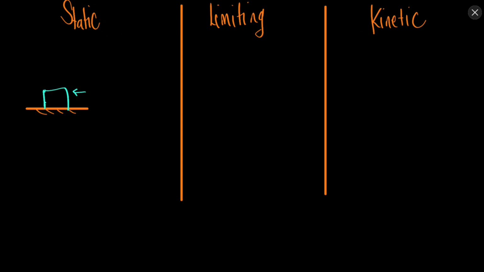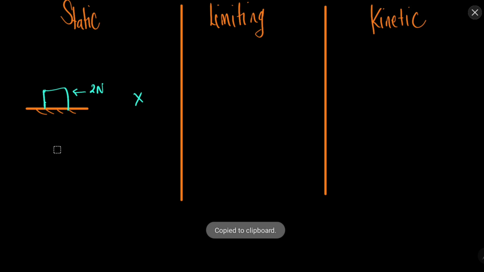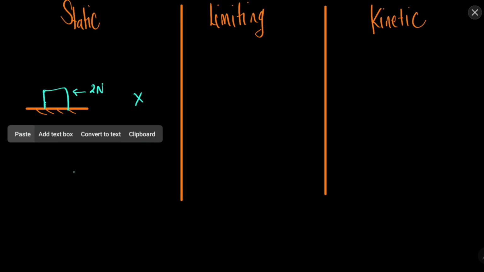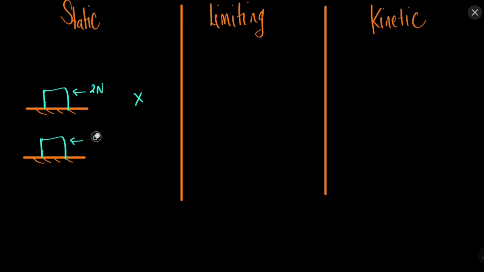So inertia is there, but we'll mainly focus on the opposition offered by the frictional force. So let's say we applied 2 Newton on this object and the object did not move. Okay, now let's say after a certain time we applied more force on it. Let's say we applied 4 Newton, and again the object did not move.